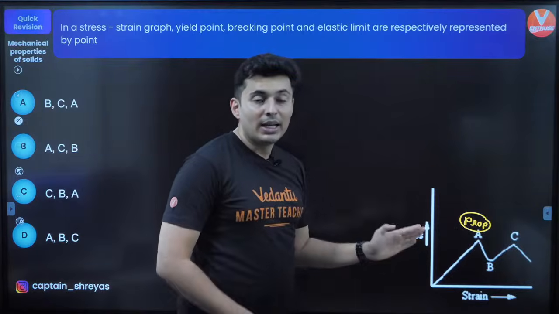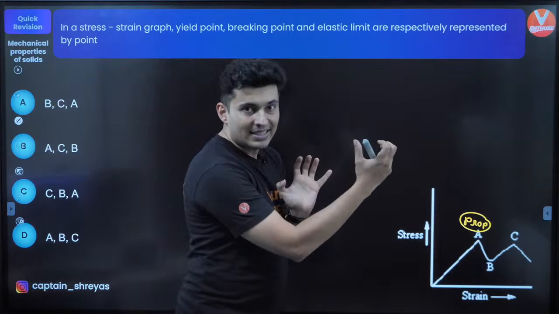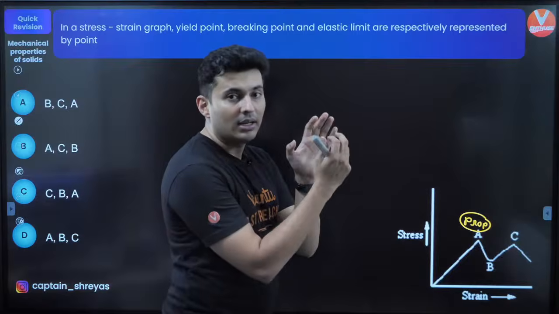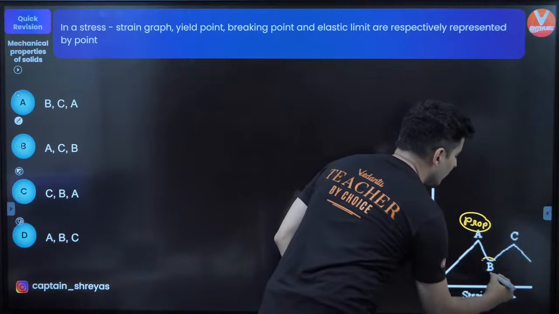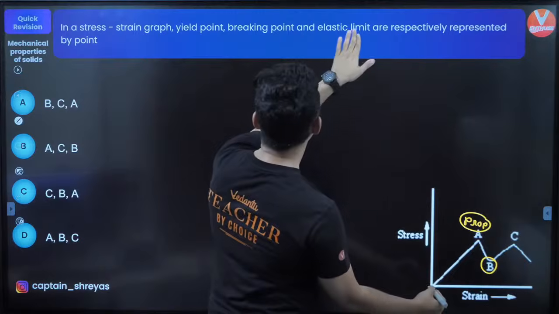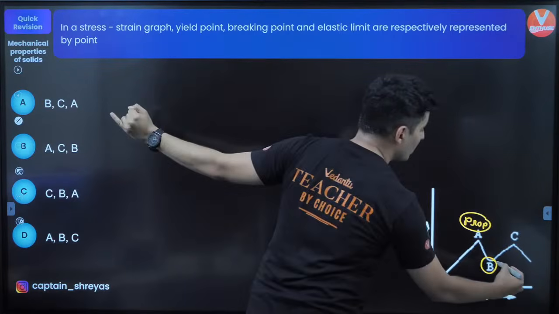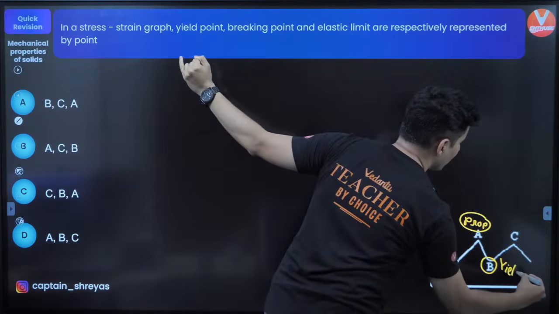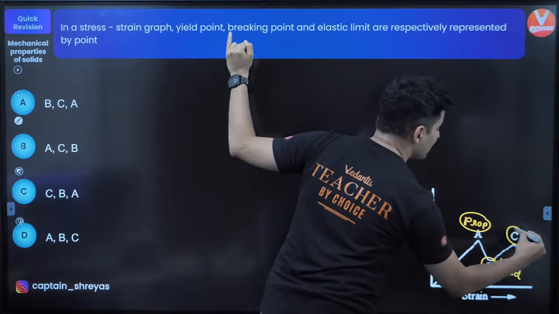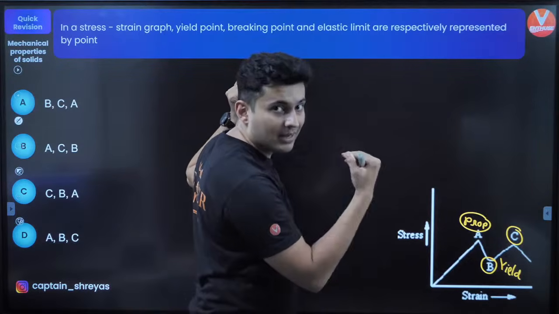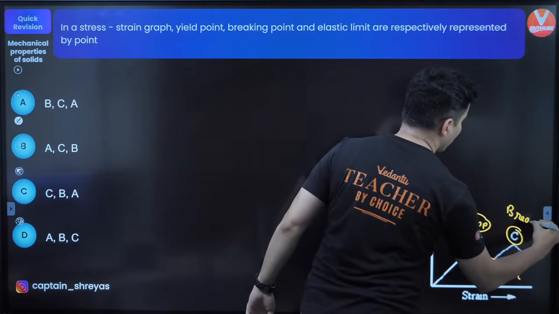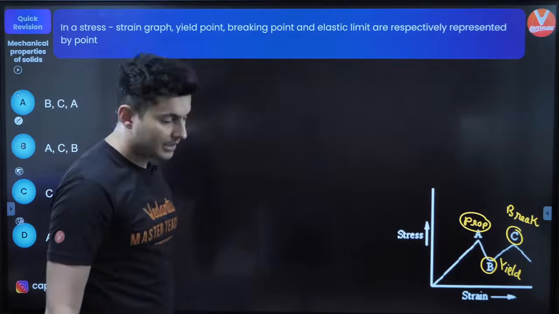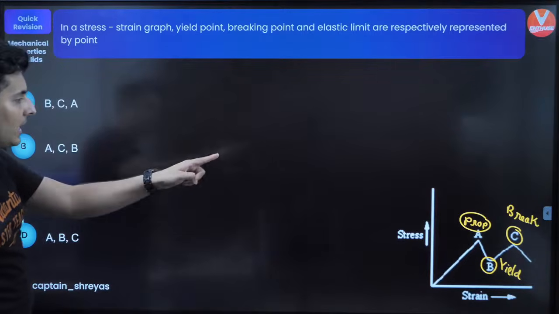Next time it will, remember, you keep on extending it. It will reach a point till which it remains elastic, and after that it turns into plastic. So till this point it is basically going to be elastic. So that will be your yield point. And there is a maximum point till which you can bear the load. So that will be your breaking point. So this will be your breaking point. Yep, there you go. So A, B and C.